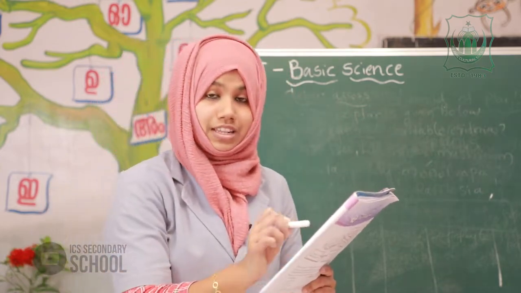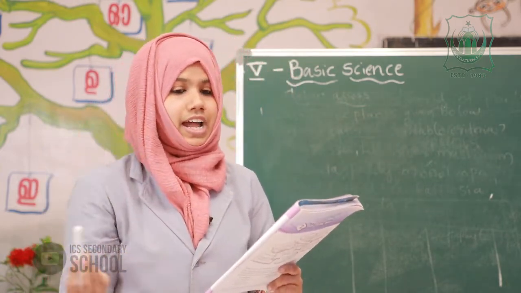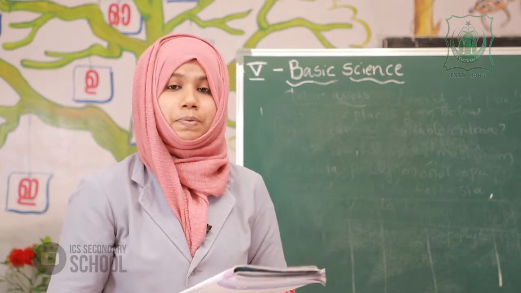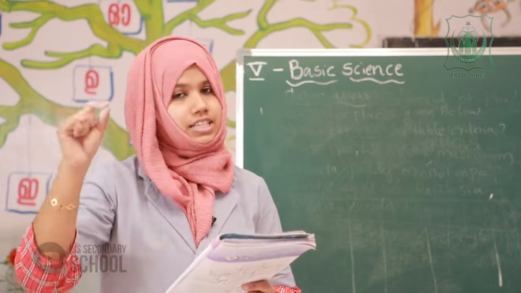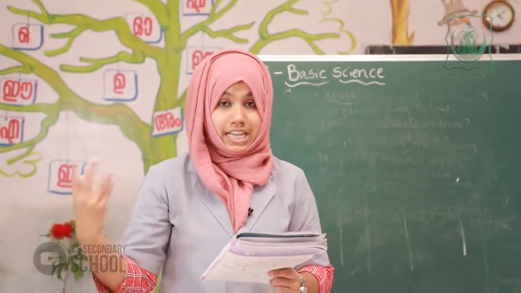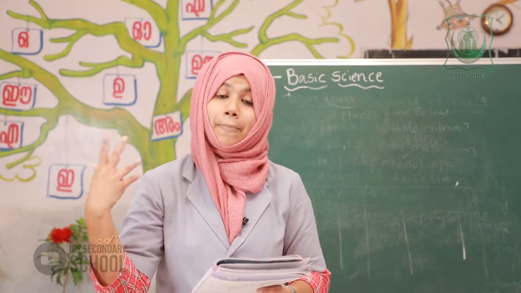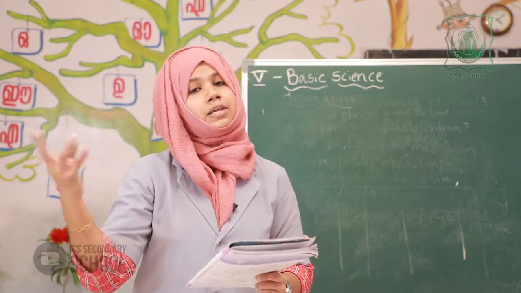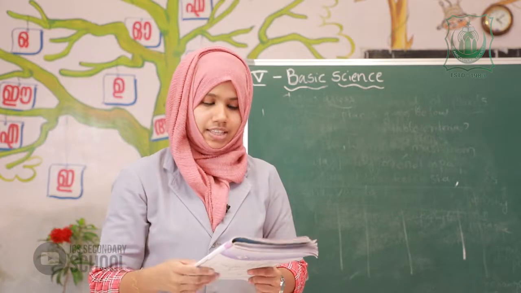So, you should write the question first. Then write about their habitat. Loranthus is a semi-parasite, so write its importance. Vanda is an epiphyte, and write the importance of epiphytes. Cuscuta is a parasite, write it and the importance of parasites. Okay, is that clear?